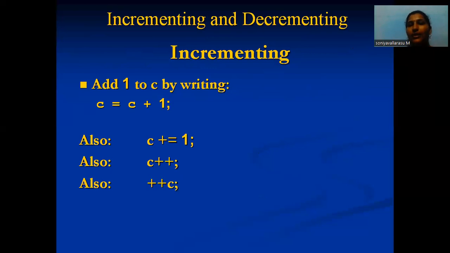So what is increment and decrement? Increment is to add 1 to C. We will use it in a C program in these forms: C equal to C plus 1, C plus equal to 1, C plus plus, and plus plus C. Those are all the same. We will use any one of them.